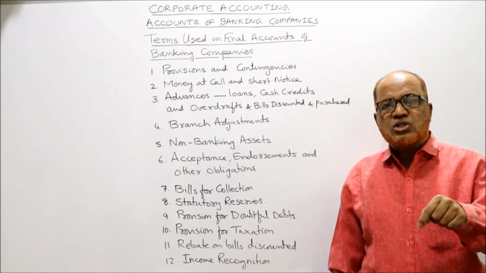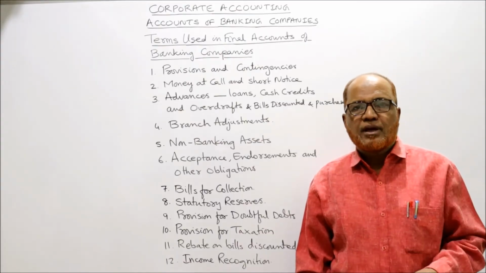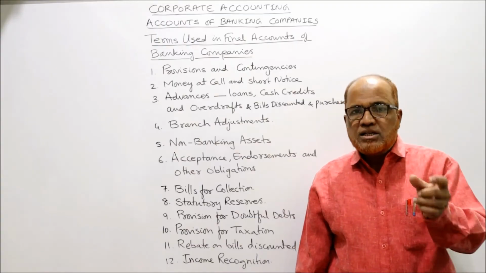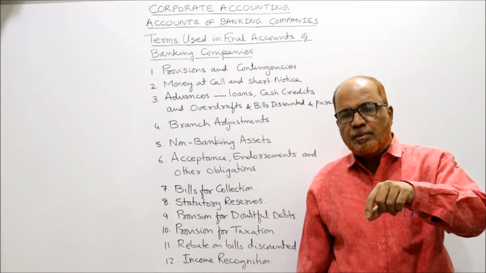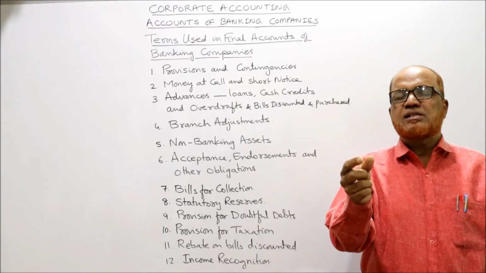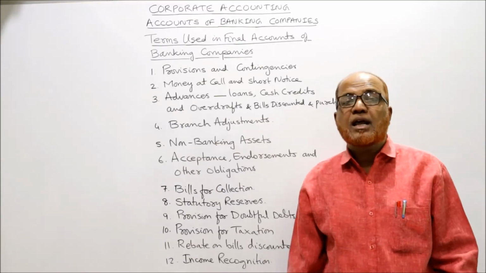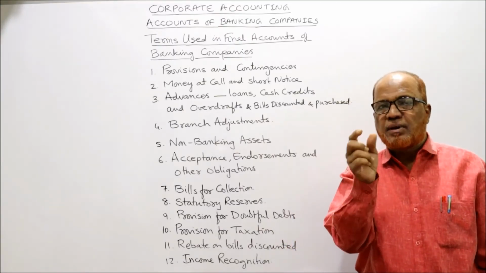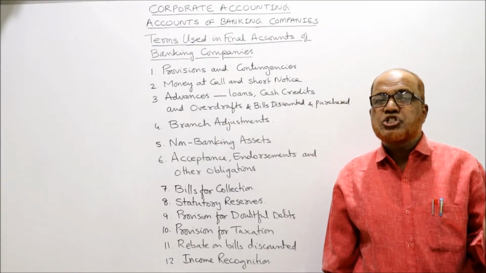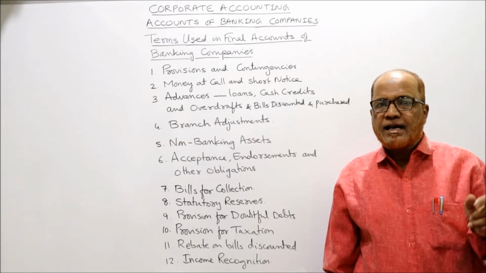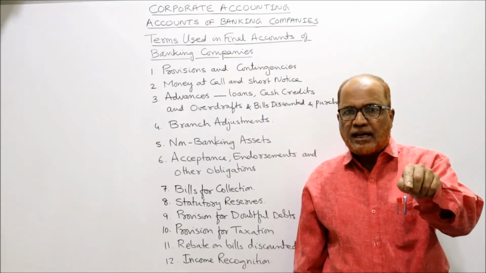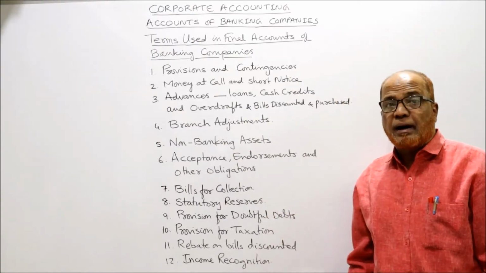So these transactions which are incomplete in one bank, it may show a debit balance or it may show a credit balance. तो वो unadjusted amount जो रहता है वो कभी डेबिट बैलेंस भी बता सकता है, कभी क्रेडिट बैलेंस बता. So whenever branch adjustment is given, we have to see whether it is having a debit balance or a credit balance. अगर वो branch adjustment debit balance अगर बता रहा तो that should be taken under other assets, schedule number 11. Asset side, schedule number 11, other assets are there. In that other assets we will take branch adjustment debit balance.